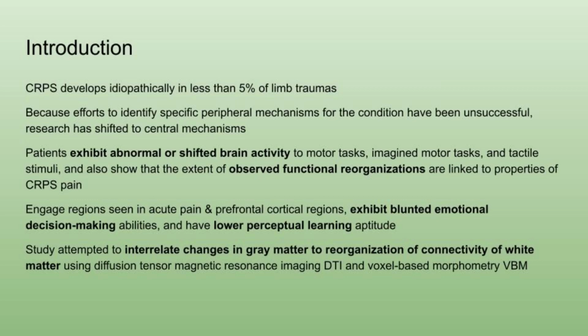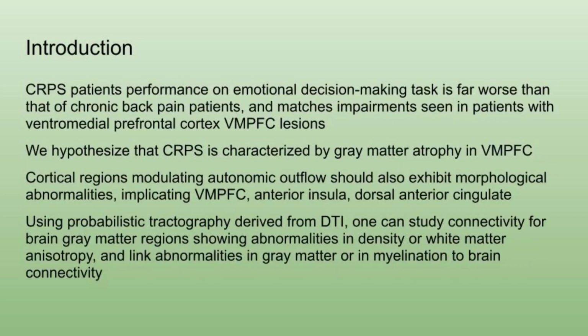This study attempted to interrelate changes in gray matter to the reorganization of connectivity of white matter using diffusion tensor magnetic resonance imaging, known as DTI, and voxel-based morphometry. CRPS patients' performance on emotional decision-making tasks is far worse than that of chronic back patients, and matches impairments in patients with ventromedial prefrontal cortex lesions. The authors hypothesize that CRPS is characterized by gray matter atrophy in the ventromedial prefrontal cortex. Cortical regions modulating autonomic outflow should also exhibit morphological abnormalities, implicating the ventromedial prefrontal cortex.